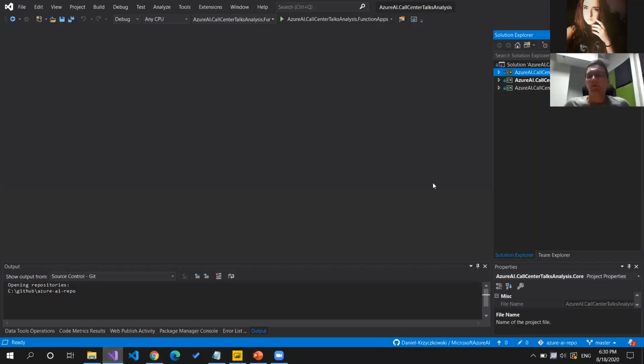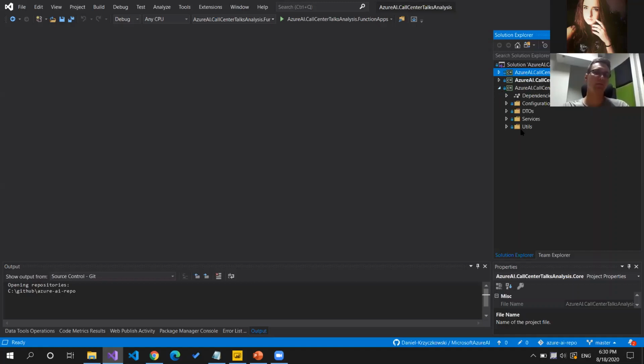And when we go to Visual Studio, this is the structure of the project, and this is the implementation. Here I would like to talk about patterns, here about implementation details, and here about some challenges. So let me start from the structure. As you can see on the right side, there is this main project called Azure AI Call Center Talks Analysis Function Apps. Inside this project, we have Azure Functions and some other services related to those functions. Before I move to the Functions App project, let me briefly discuss the structure of this solution.